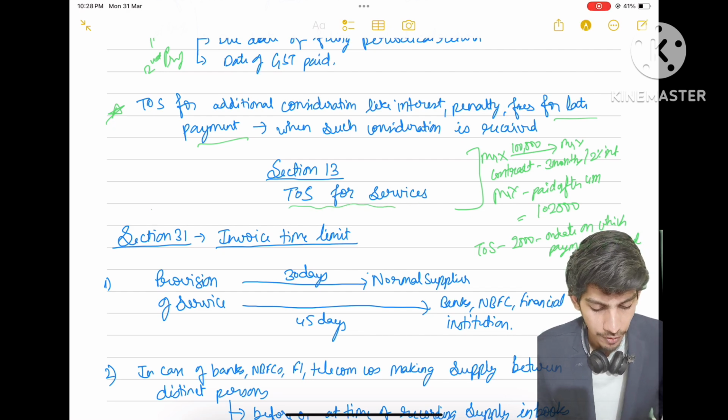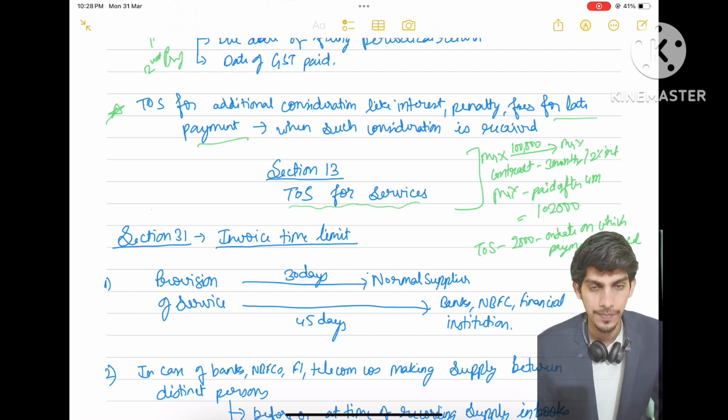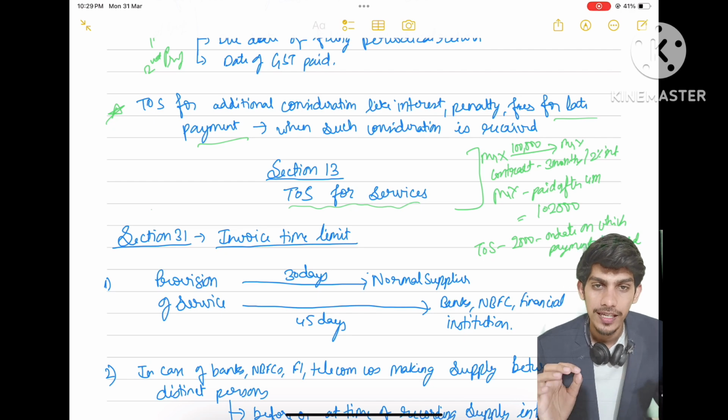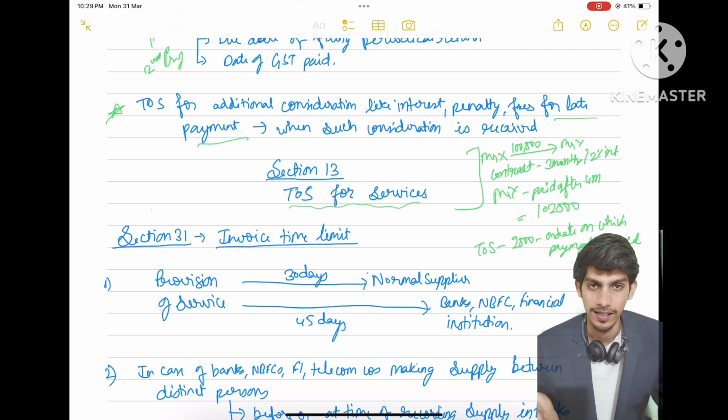Now we have time of supply for services. So first we will study section 31, invoice time limit, same as we have studied for goods. So we will study the time limit to issue invoice in case of services under section 31. That part we are studying here. For the goods part, we have already studied it before.